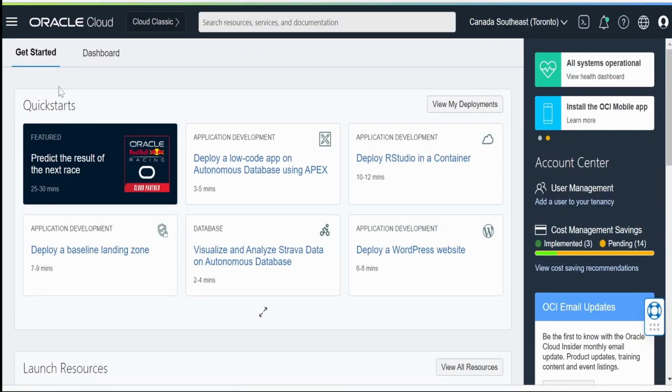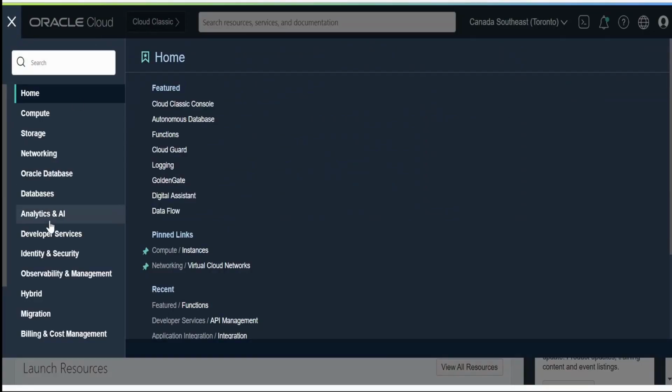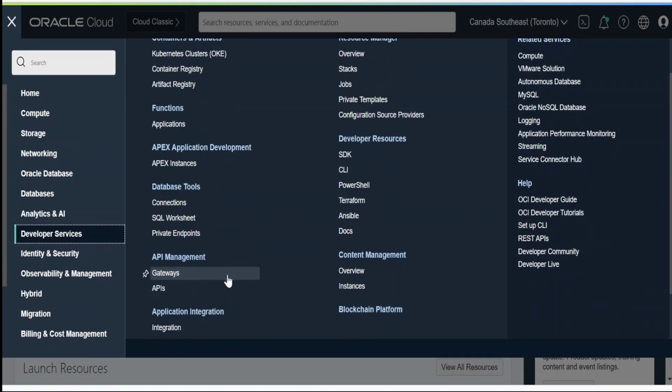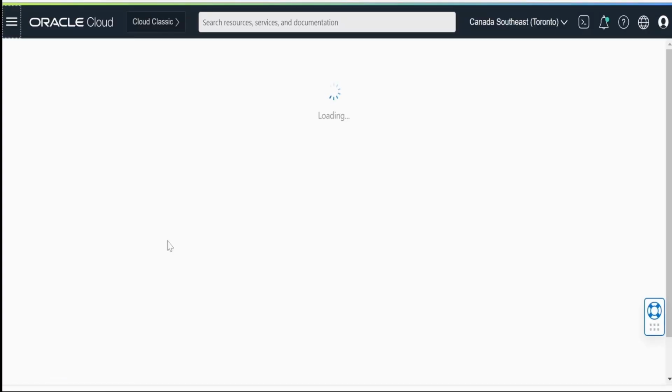I'm here in the Oracle Cloud Infrastructure Console. Now we need to click on this left hand corner button, it is the hamburger menu. From here, we need to select developer services. Under developer services, we need to select integration.